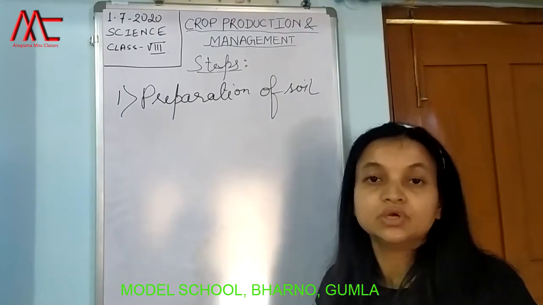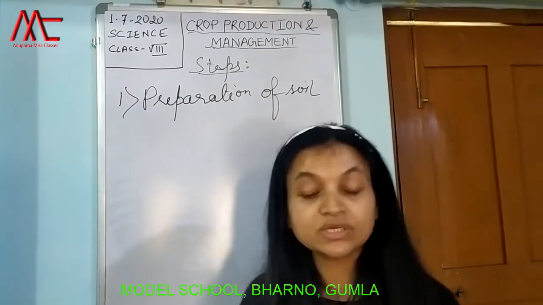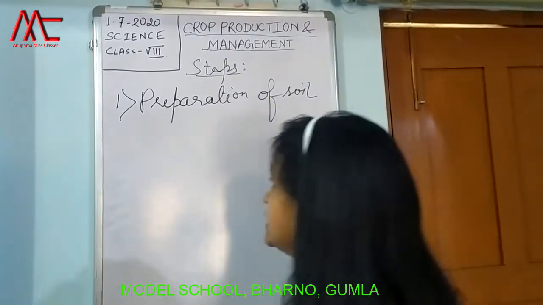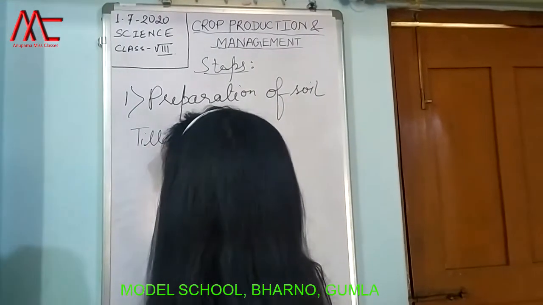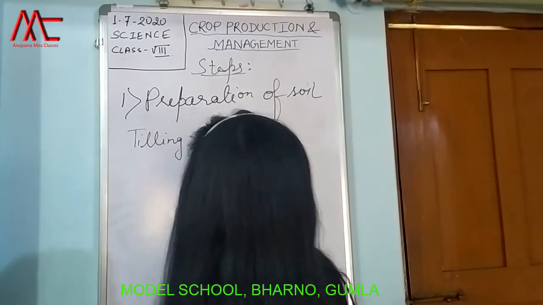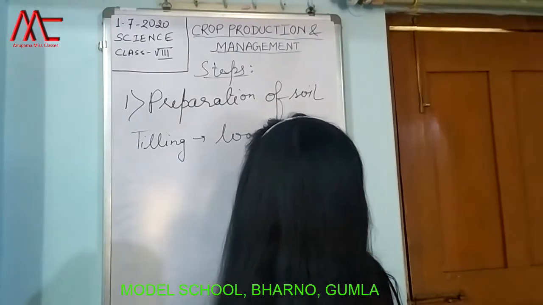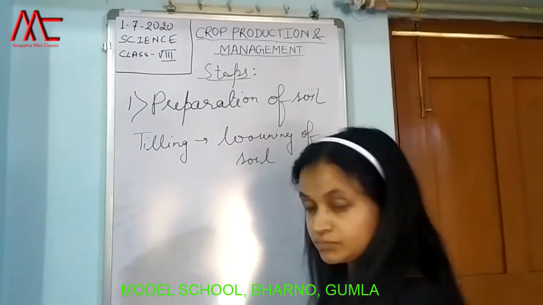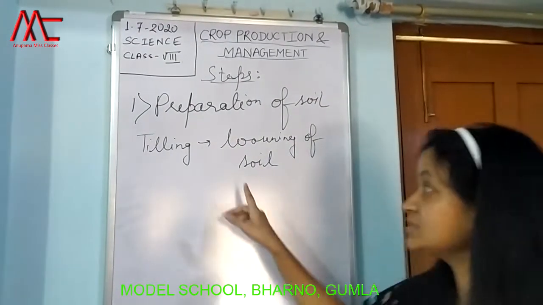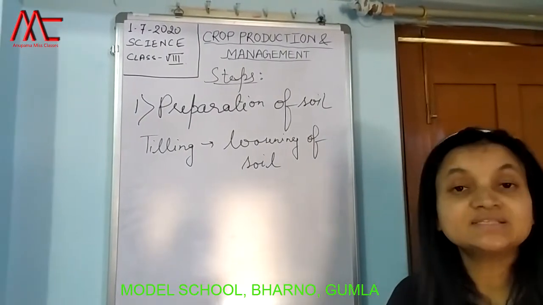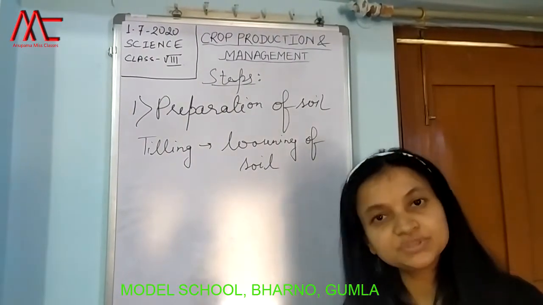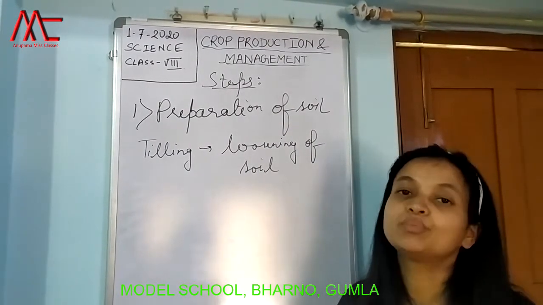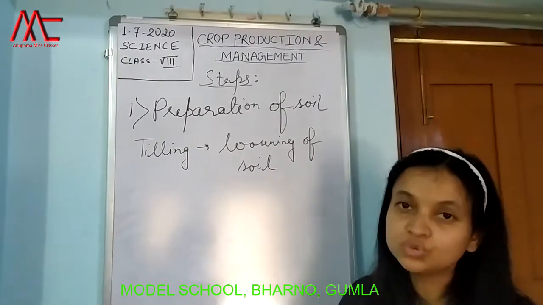It involves loosening of the soil. Loosening of the soil is also known as tilling. What is tilling? Tilling is loosening of soil. So loosening is done with the help of a very simple tool that has been in use right from ancient times, and the name of that tool is your plow. So with the help of the plow we loosen the soil.